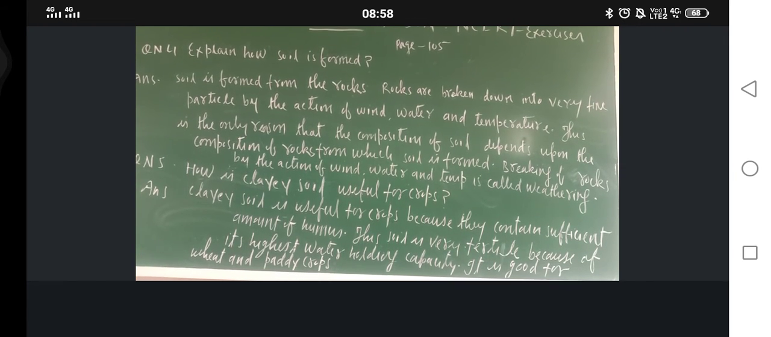Now question number 5 is, how is clay soil useful for the crops? So clay soil is useful for the crops because of two reasons. It contains sufficient amounts of humus, and second, its water holding capacity is very high. There are some crops which require a lot of water, and wheat and paddy are such crops. That is why clay soil is very useful for the crops.